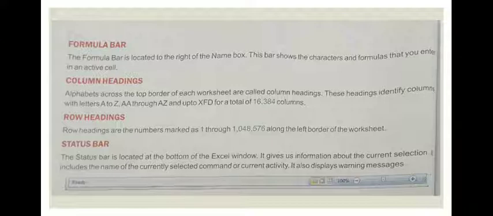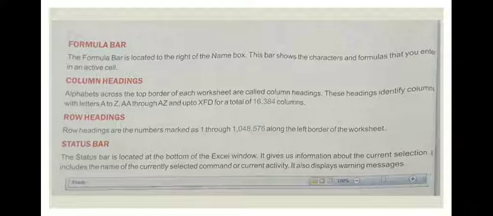The next is status bar. The status bar is located at the bottom of the Excel window. It gives us information about the current selection. It includes the name of the currently selected command or current activity.